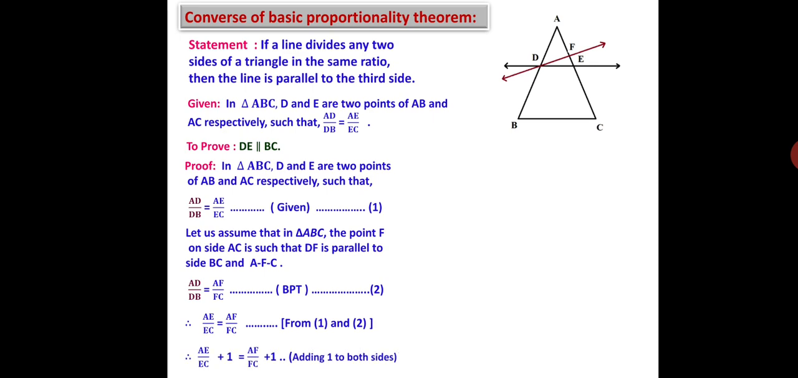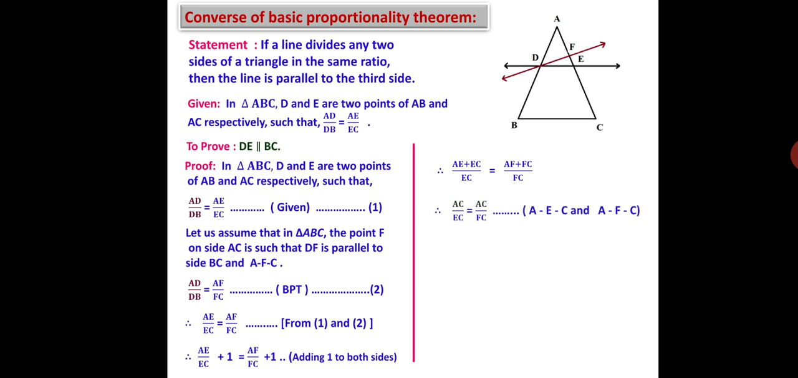Therefore, adding 1 to both sides, AE upon EC plus 1 will be equal to AF upon FC plus 1. So, the next step will be AE plus EC upon EC is equal to AF plus FC upon FC. This you will also get by using componendo. So, this AE plus EC is nothing but AC and AF plus FC is nothing but AC. There is a betweenness. Therefore, AC upon EC will be equal to AC upon FC. Therefore, you can write EC is equal to FC.